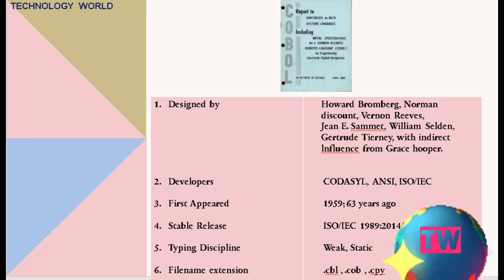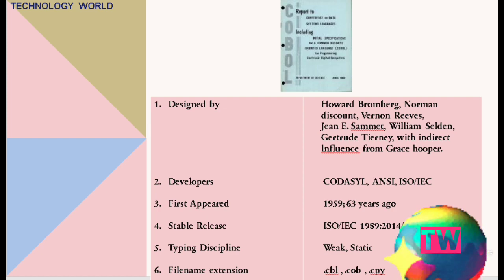Their stable release was ISO IEC 1989 in 2014. Their typing discipline is static but very weak. Their file extensions are .cbl, sometimes we use .cob, and sometimes we can use .cpy.